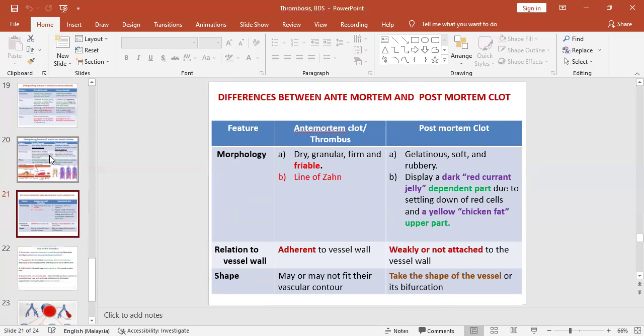This slide is showing the difference between postmortem clot and thrombus. As I have told you earlier, thrombi are friable and microscopically they contain lines of Zahn, whereas postmortem clots are gelatinous and they do not have lines of Zahn. They have a dependent part and a superficial part which appears like chicken fat. Thrombi are always attached to the vessel wall, whereas postmortem clot is not attached to the vessel wall.